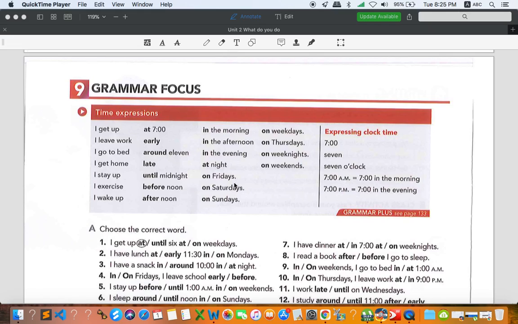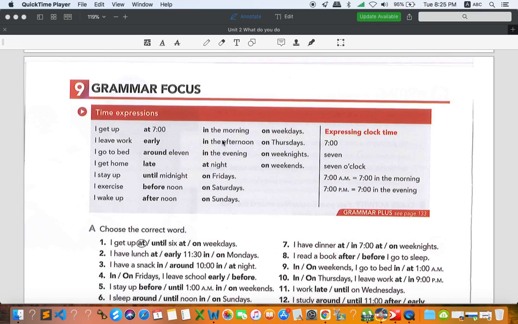If we say Fridays, you can say every Friday. Saturdays, you can say every Saturday. On weekends with s, you can say every weekend. But if we write without s, it's just a single day. If we say on Thursday, without s, it is a particular day. It's not about every day.